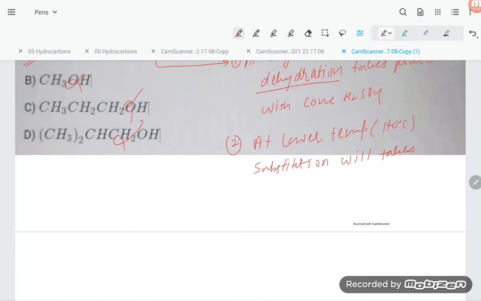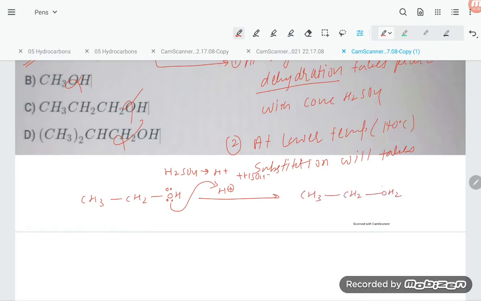So let's have a look at how the product is forming. CH3 CH2 OH is there, and here are the lone pair electrons, and H2SO4 on ionization will give H plus and HSO4 minus. So there will be the attack of the electrophile in this way. The intermediate you are going to get is CH3 CH2 OH2 with a positive charge, and this is what is known as protonated alcohol.